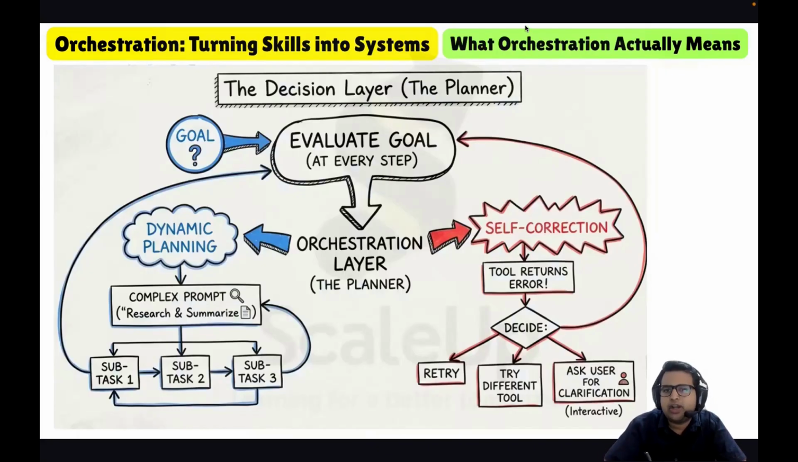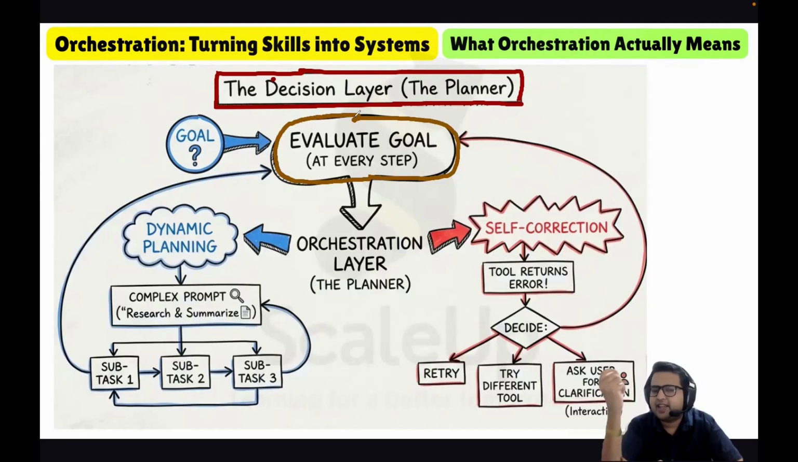Now let us look at the decision layer. In orchestration, we start with the decision layer, which is like the planner. The system evaluates the goal at every step. At every step, the agentic AI system checks whether it is approaching the goal or drifting away from the goal.